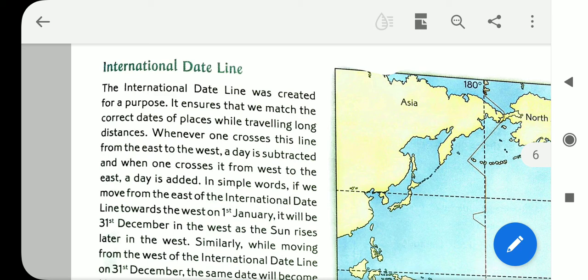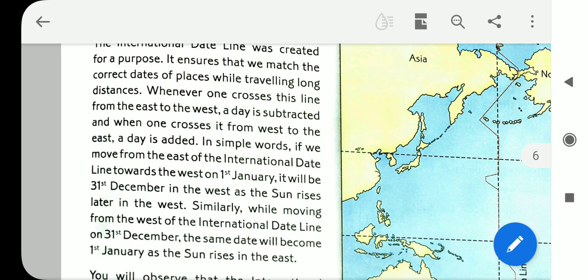In simple words, if we move from the east of the international dateline towards the west on 1st January, it will be 31st December in the west, as the sun rises later in the west. Similarly, while moving from the west of the international dateline on 31st December, the same date will become 1st January as the sun rises in the east.